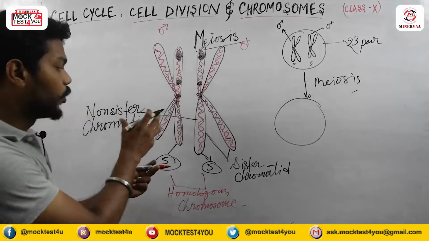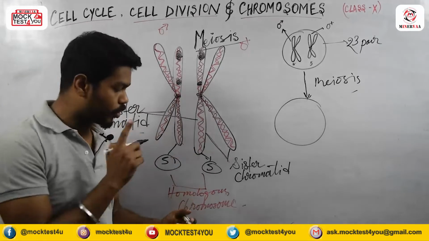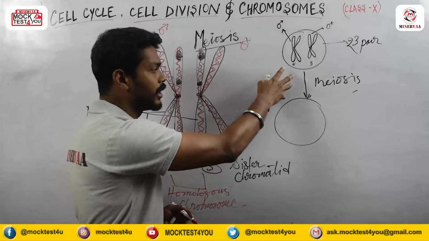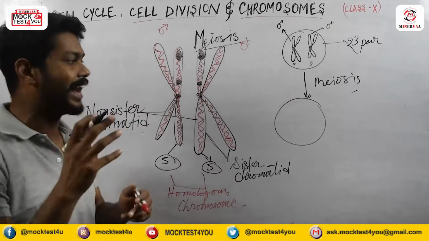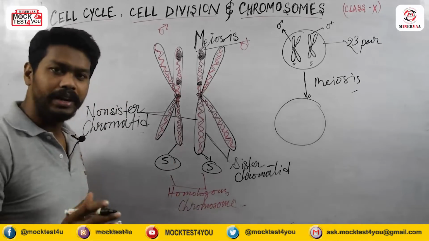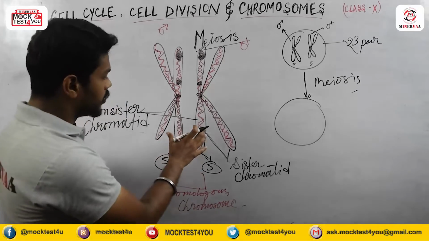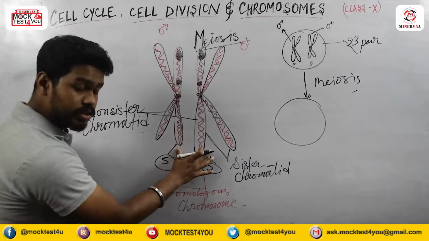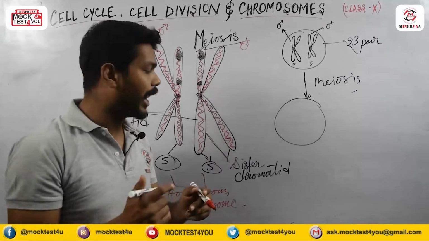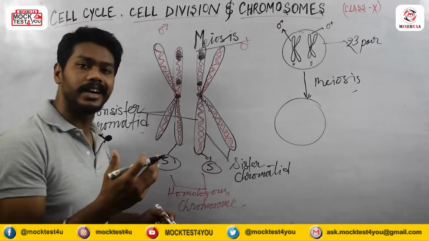And between the non-sister chromatids of homologous chromosomes, one most important thing happens during the meiosis process, that we call crossing over. Okay, what actually happens in crossing over? These non-sister chromatids will come closer to each other and they will exchange their genetic material.